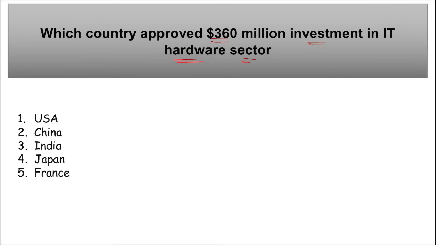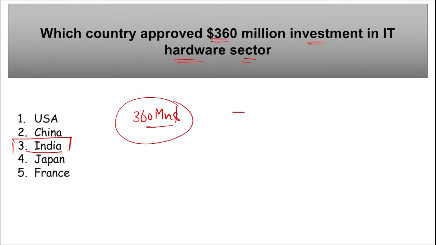Next is, which country approved $360 million investment in the IT hardware sector? Which is it? Tell me. So it is our beloved India. Right? India has recently approved $360 million investment in the IT hardware sector. That is to develop the hardware that will be required to run our softwares. This hardware, if we consider the major chunk of it, will be for semiconductors, right?